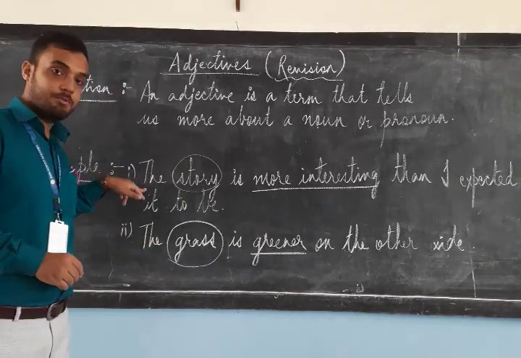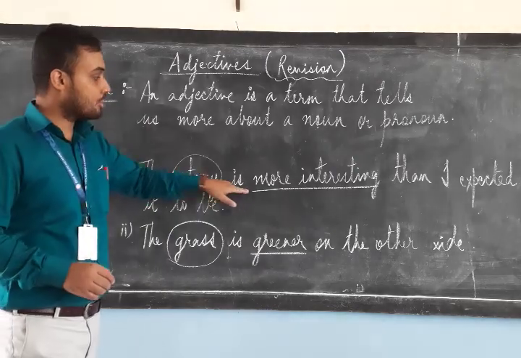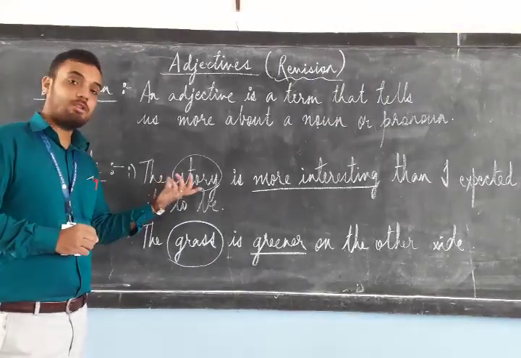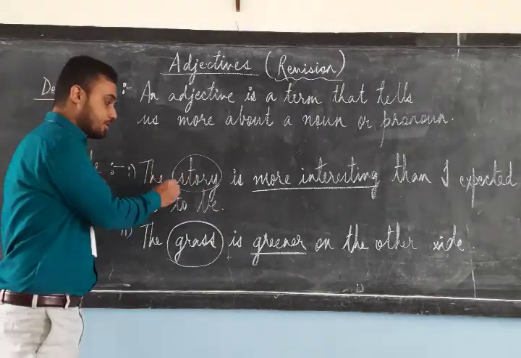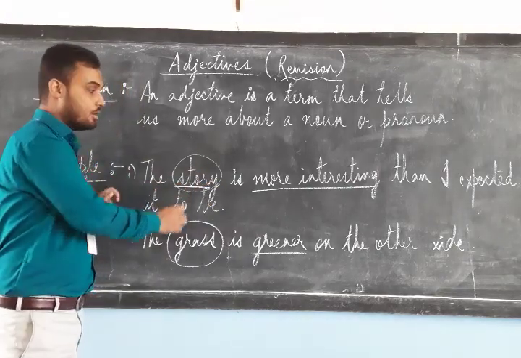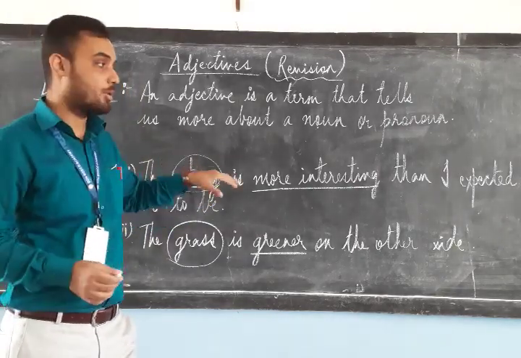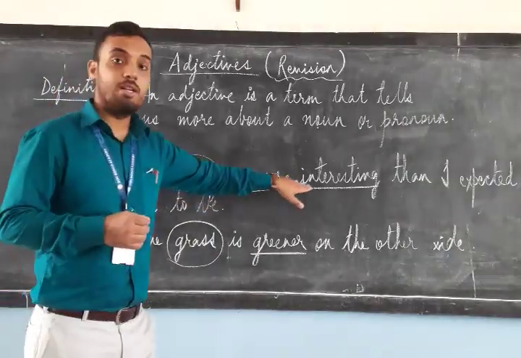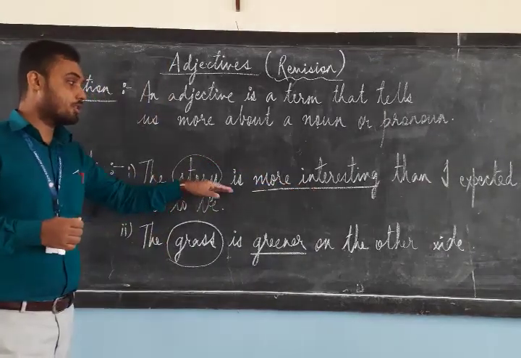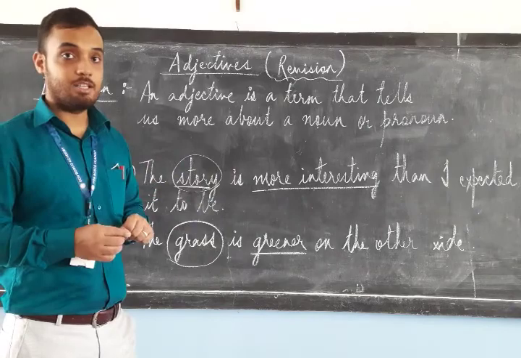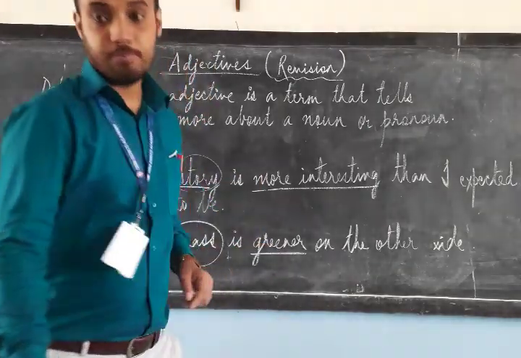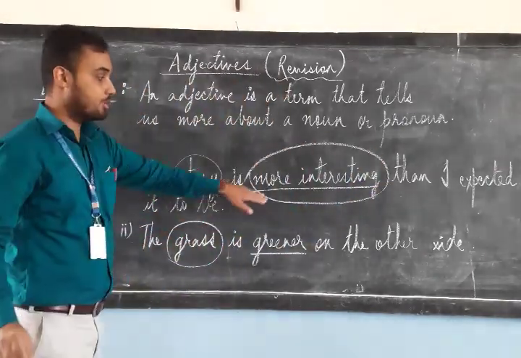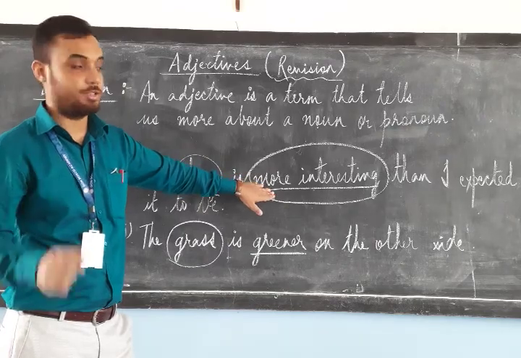The first example that I have taken over here says, the story is more interesting than I expected it to be. What is a noun or pronoun in this sentence? The noun is story that I have circled. And which term is telling us about the story? Which word is describing more about the story? The words are more interesting, meaning the story is more interesting than I expected it to be. Here more interesting is describing the story. So these terms are referred to as adjectives.